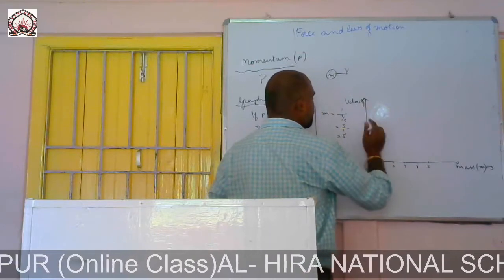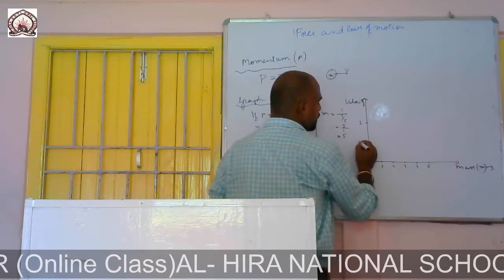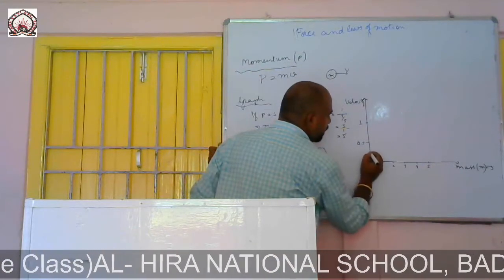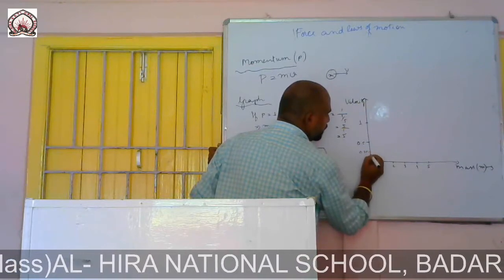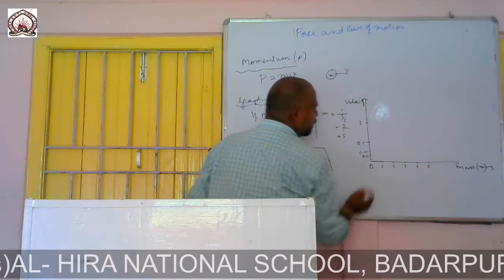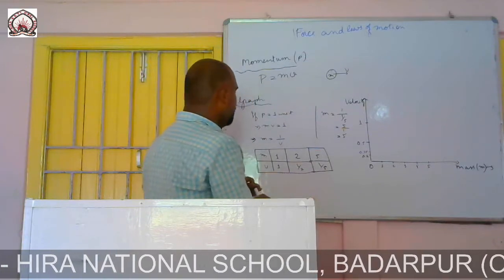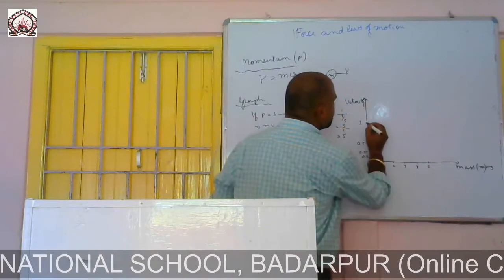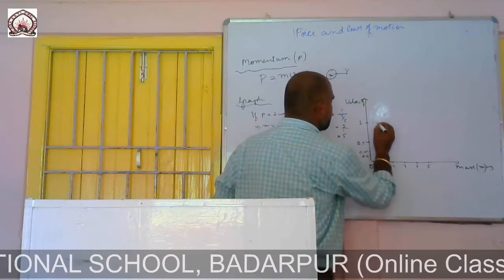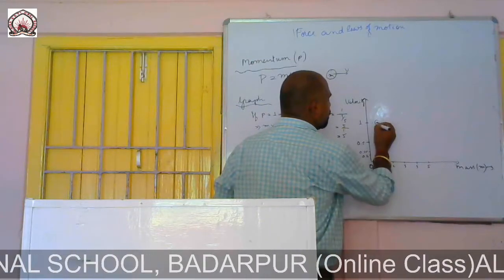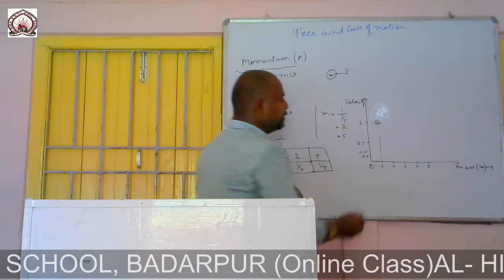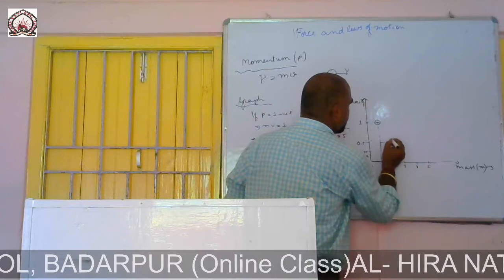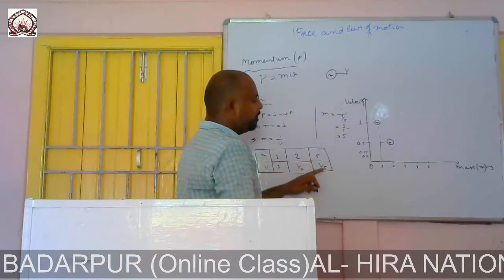Let us take this one as 1, this is 0.5, this is 0.25, and this one is 0.2. When the value is 1, we are getting 1. Then 2 and half, we are getting this point, then 5, 0.5.